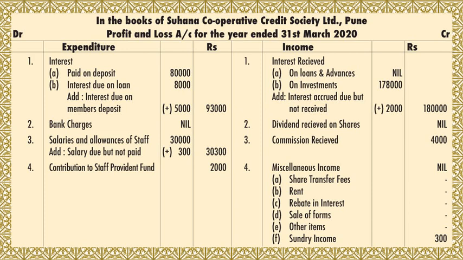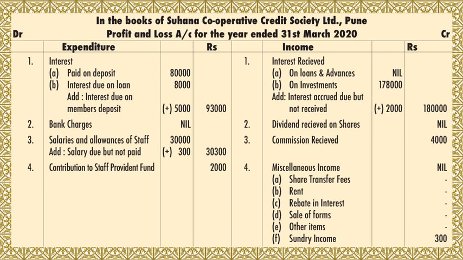Then you have to take, again on the expenditure side, interest due on loans. This also is given in the trial balance, 8,000. You take that. Then you have to add if any adjustment related to that is given or not. You can see adjustment number second: interest due to members' deposit amounted to rupees 5,000. That 5,000 is taken from adjustment number second. You are adding that. So 80,000 plus 8,000 plus 5,000 will give you 93,000 in the outer column.